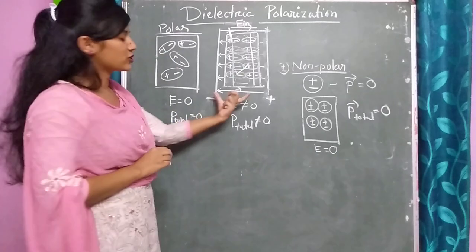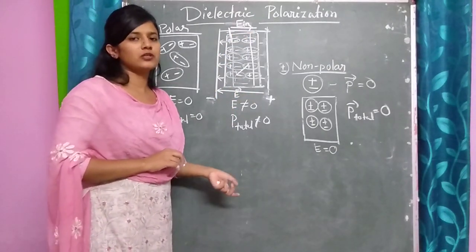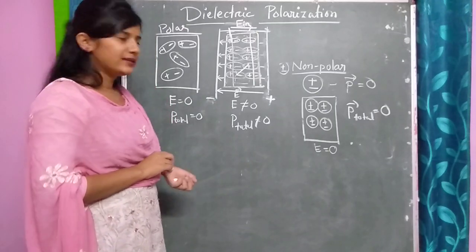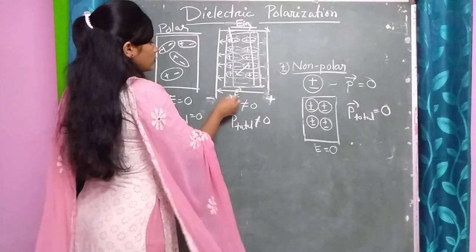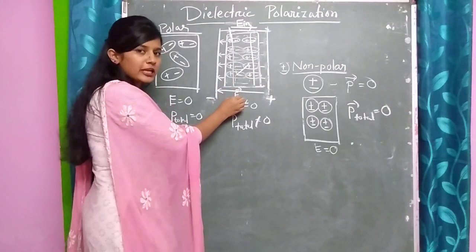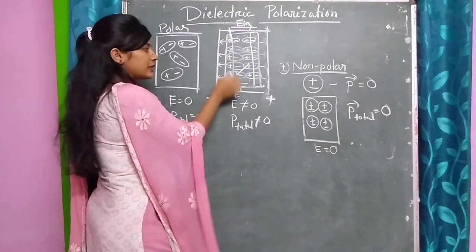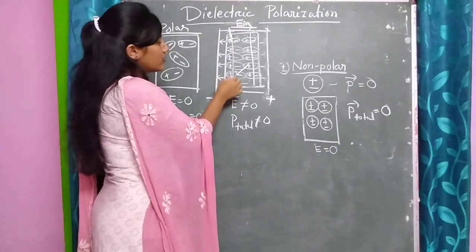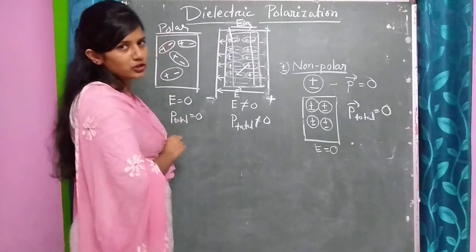See, this external electric field direction and the induced electric field direction are opposite to each other. Since some electric field is induced inside the dielectric due to the external electric field, this phenomenon is known as polarization.